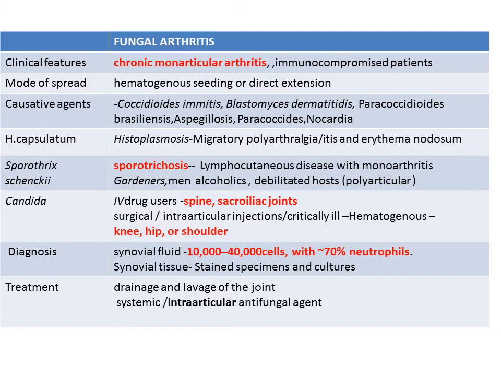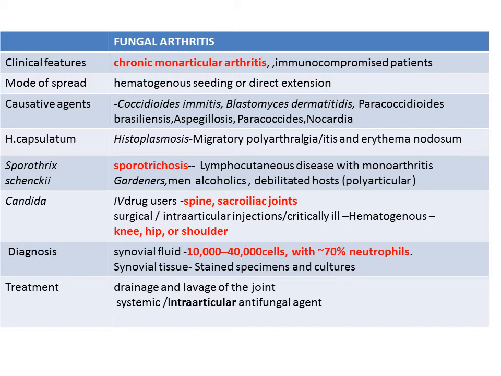The fungal infections cause mainly chronic monoarticular arthritis, especially seen in immunocompromised patients. The mode of spread is either hematogenous seeding or direct extension. The causative organisms include Coccidioides immitis, Blastomyces dermatitidis, Paracoccidioides, Aspergillus and Nocardia. Histoplasma capsulatum causes histoplasmosis, where we can find a migratory polyarthralgia or polyarthritis and erythema nodosum.